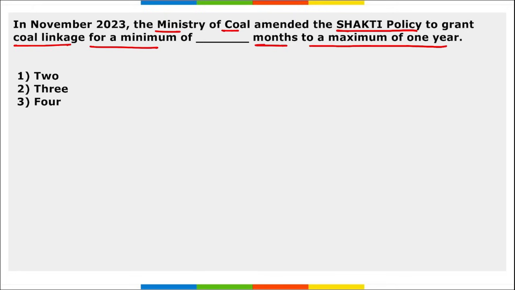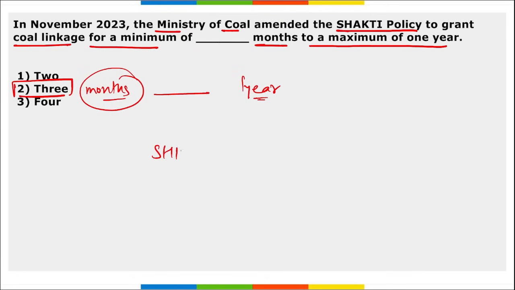In November, Ministry of Coal amended the Shakti policy to grant coal linkage for a minimum of 3 months to a maximum of 1 year. So recently, Minister of Coal, correct, he amended this Shakti policy. What is this?